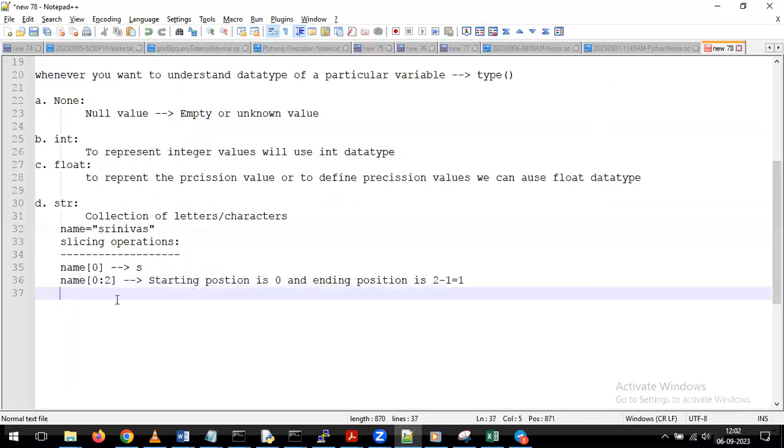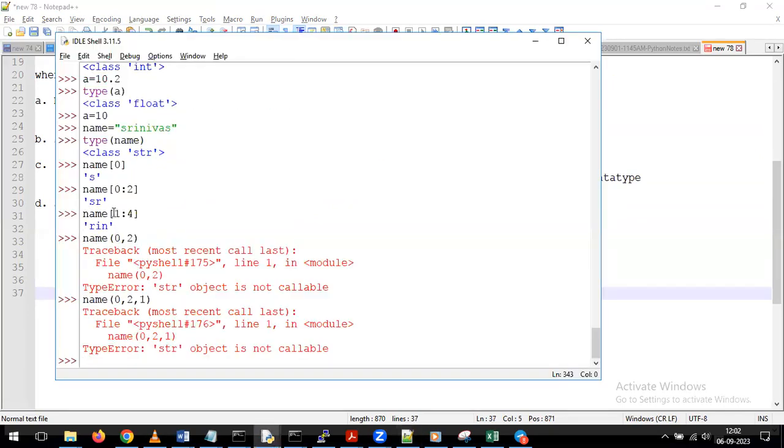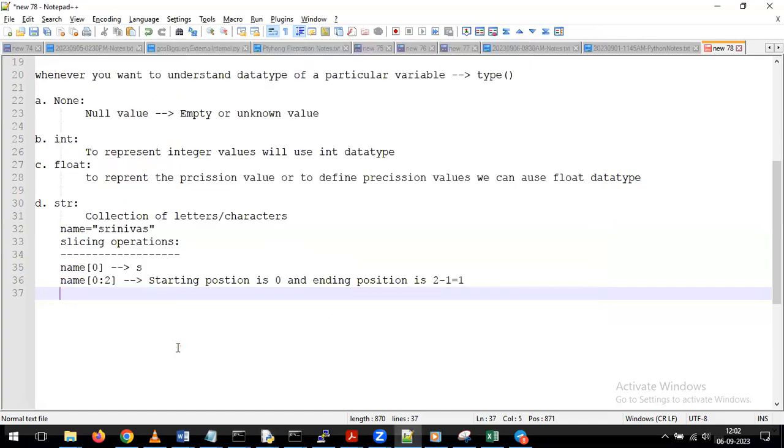It's my mistake. If you observe here, we have to give the square brackets, and instead of square bracket, I am trying to give a normal bracket. So for that reason, it gave the error. Now, for example, here I am giving like this, name.